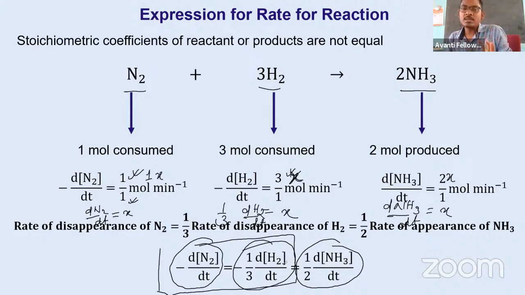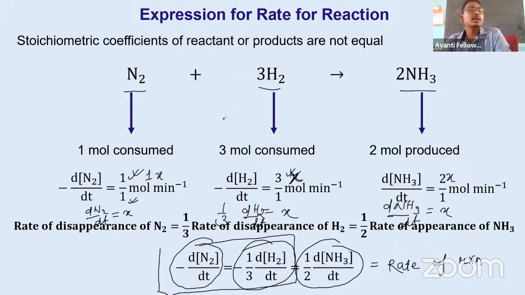Okay, and we can say if you divide the rate of change of hydrogen by 3, then that speed is equal to the speed of nitrogen change. And if you relate them, then you will get the overall rate of the reaction. Whatever the speed of the reaction is, we can relate the speed of each, nitrogen, hydrogen and NH3. So for different reactions we can write this relation. Everyone understood how we write this?